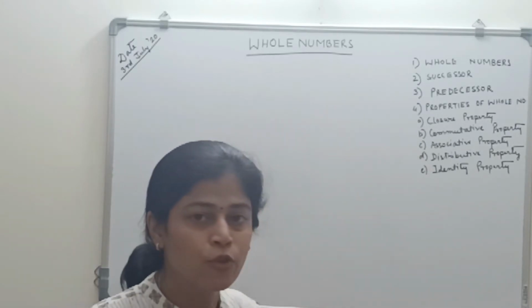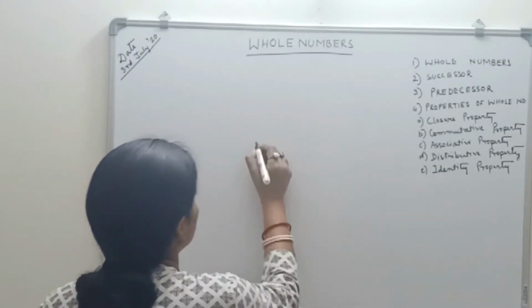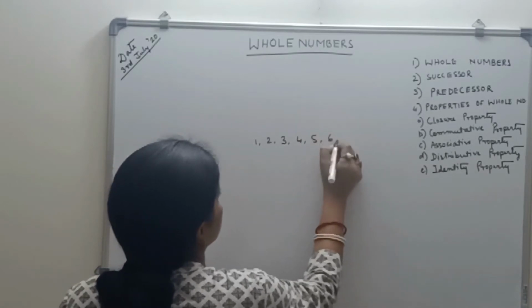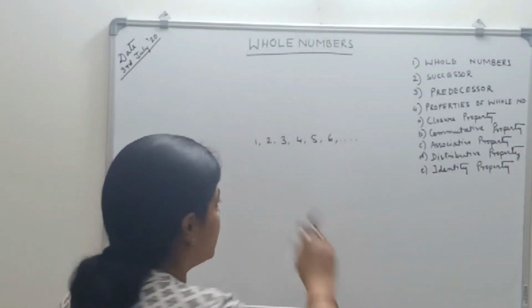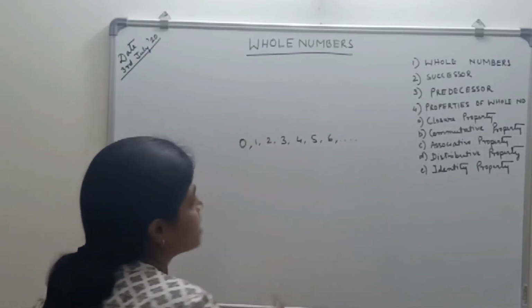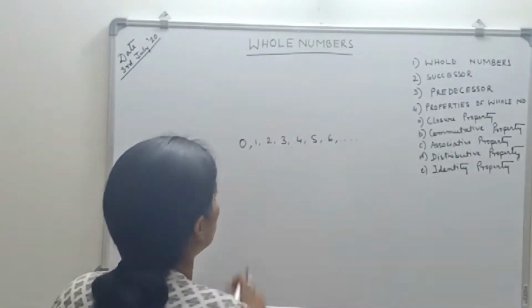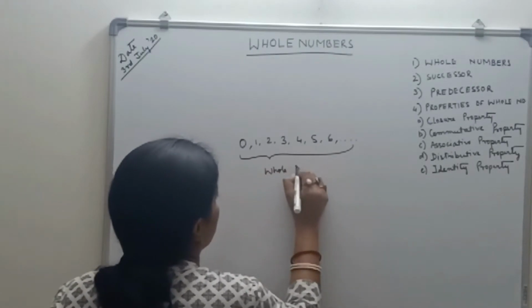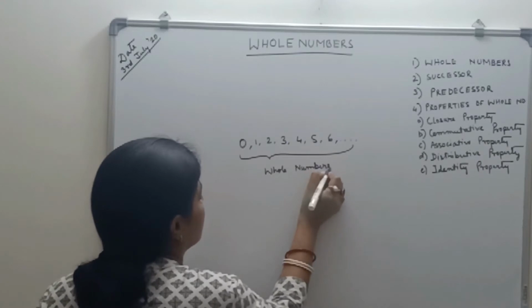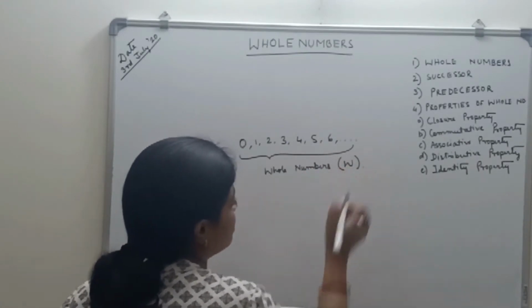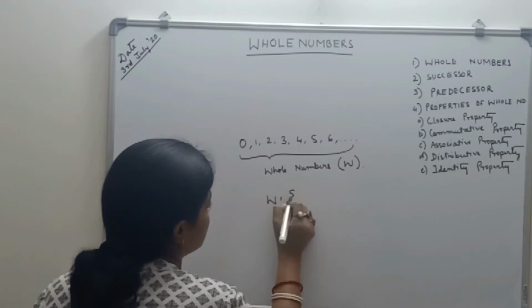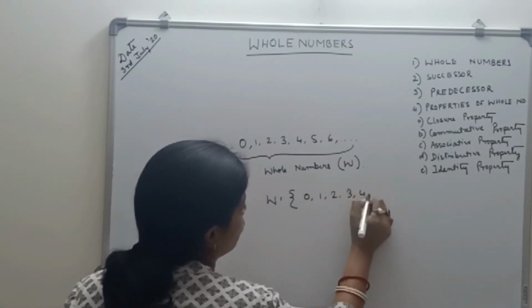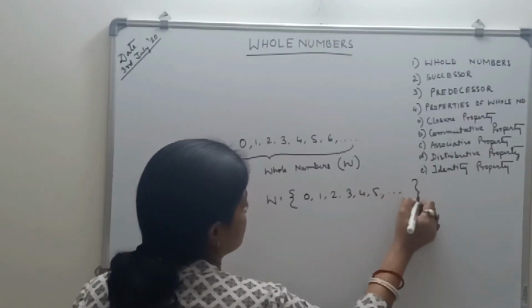Now all of you know what are natural numbers. 1, 2, 3, 4, 5, 6, all are natural numbers. If I add 0 with the set of natural numbers, then this whole set is called whole numbers. And this is represented as capital W. So what is this? Capital W is a set of 0, 1, 2, 3, 4, 5, all these natural numbers